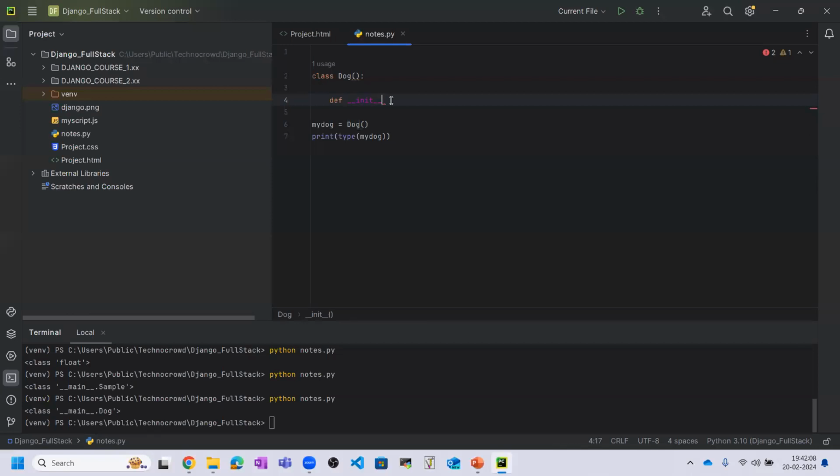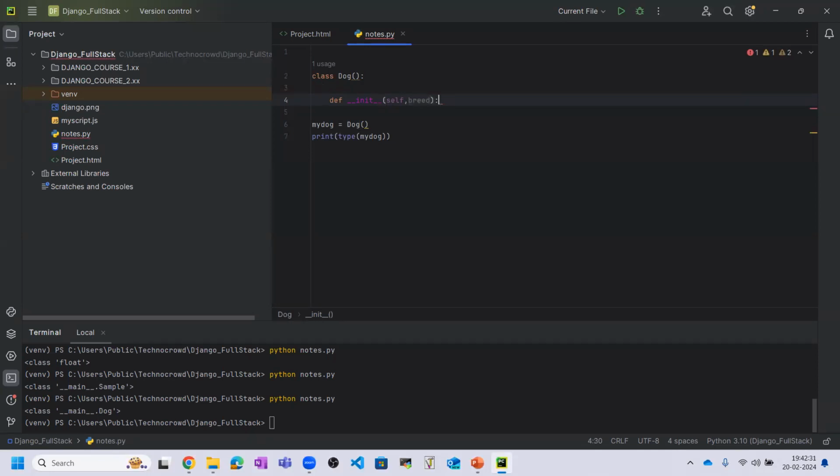Okay, so we are also using this init method, and we are also passing some parameters. So this way, see, whenever I created parenthesis, self already came. So that is default. And now we need to pass one, that is the breed of the dog.